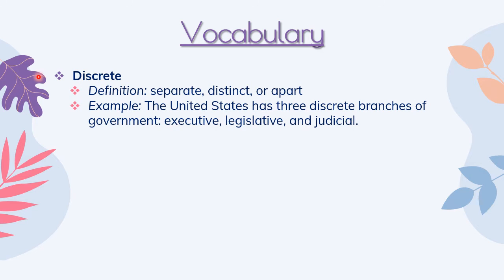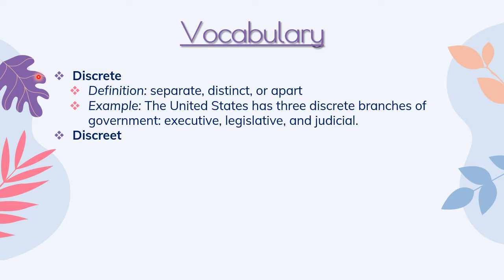Used in a sentence, it could look something like this. The United States has three discrete branches of government: executive, legislative, and judicial.